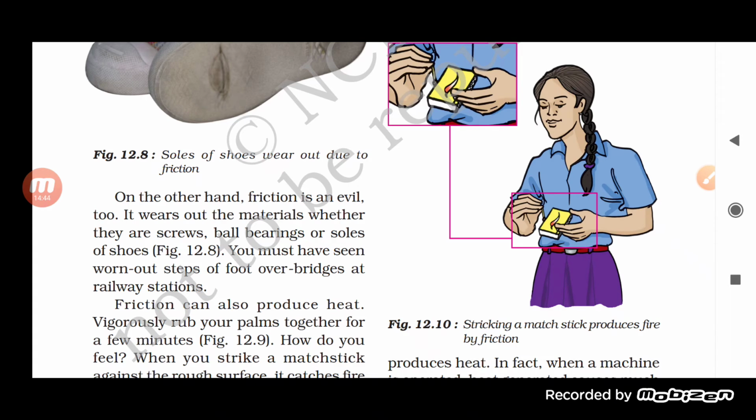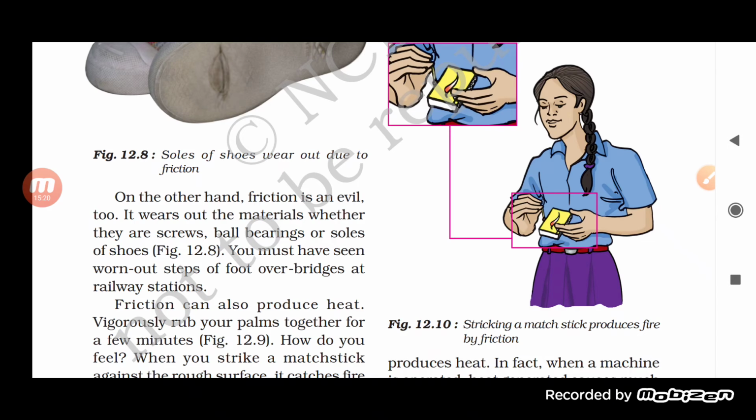Friction is an evil. It wears out the material, whether it is screw, ball bearing, or sole of shoes. You must have seen worn out steps or foot over bridges at railway stations. So, friction is an evil, and it wears out the material. Basically, like screw, ball bearing, sole of shoes. So, they all are what? They all suffer because of the force of friction.